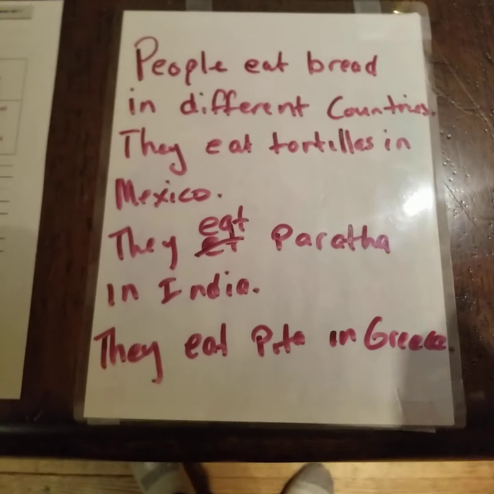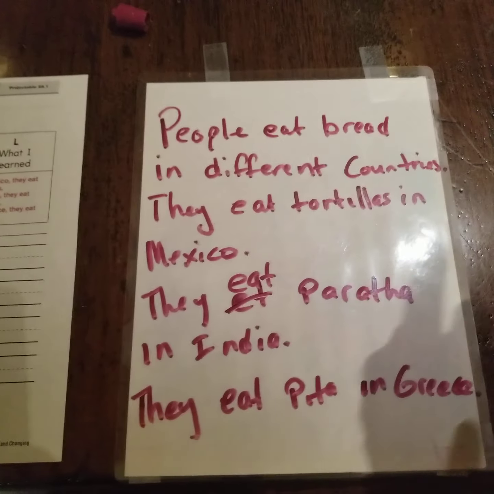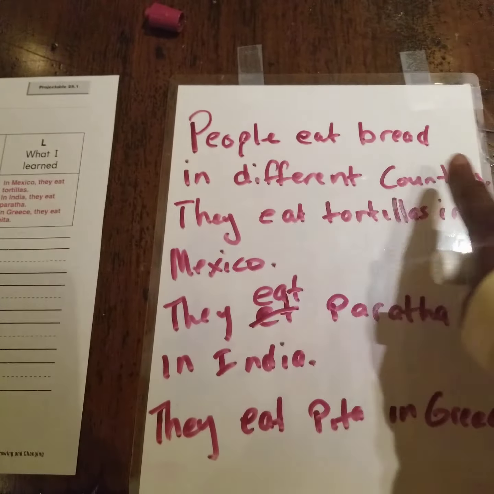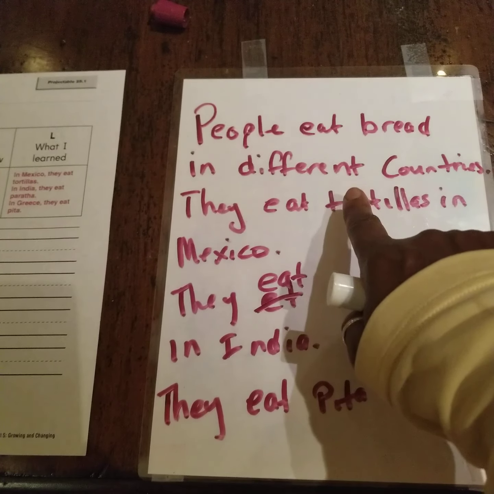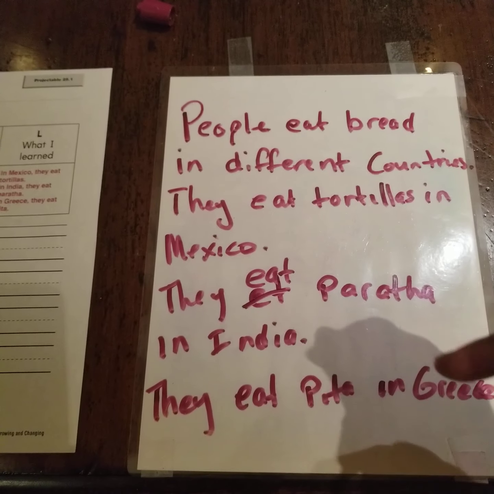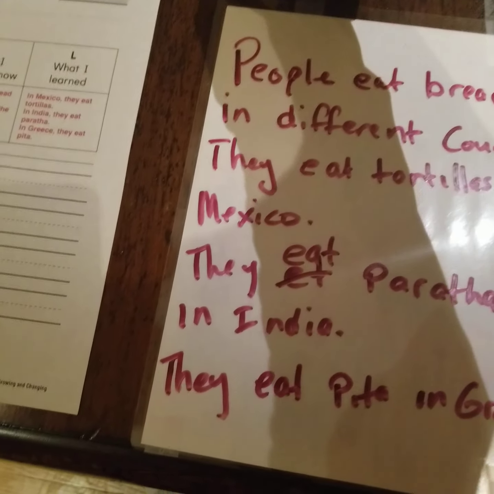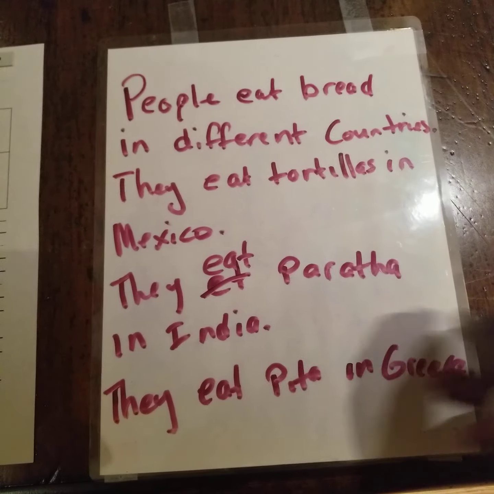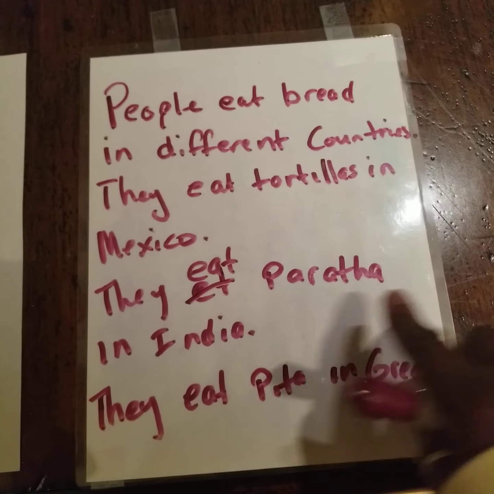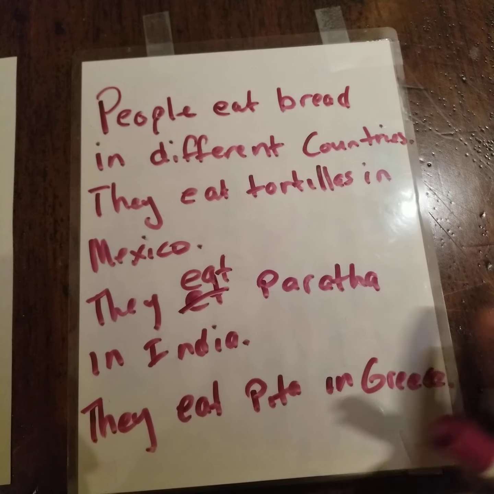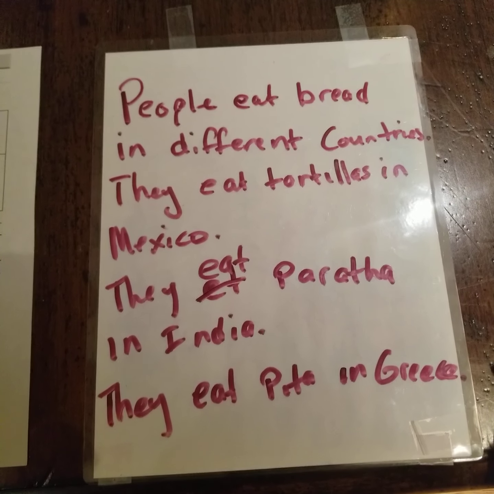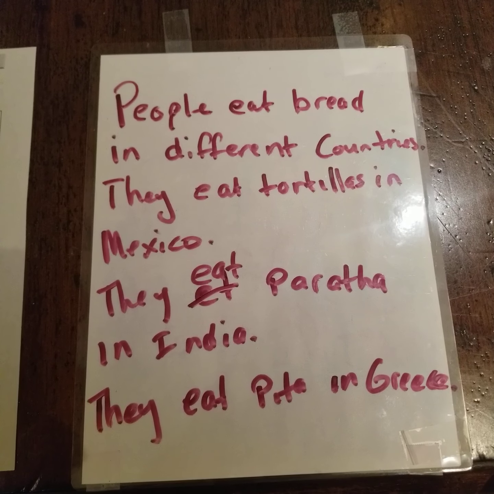All right, so that's the beginning of my report. I've written the information I found out. Basically, I wrote what I wanted to know, and then I wrote the information I found out. And that is the beginning of my report. And again, when you write a rough draft, you don't have to worry about writing everything neat and perfect because you're going to rewrite it again. And if you make a mistake, you don't have to worry about erasing. You can just scratch it out. Because again, when you write your final draft, you will then make all your corrections.